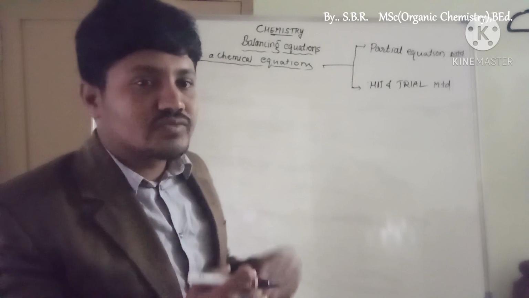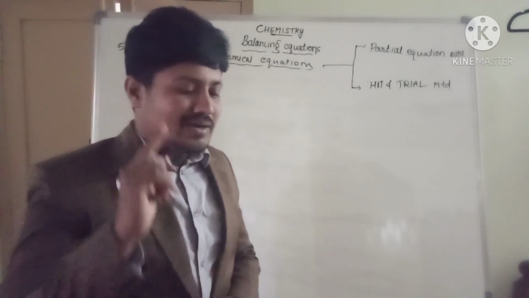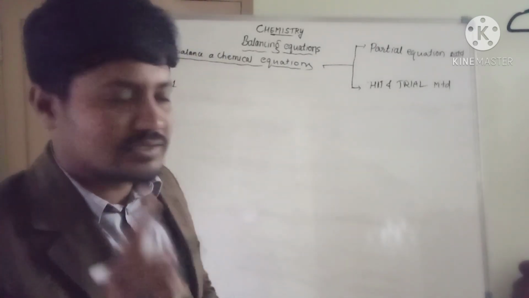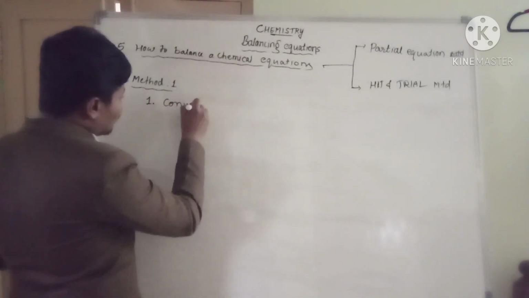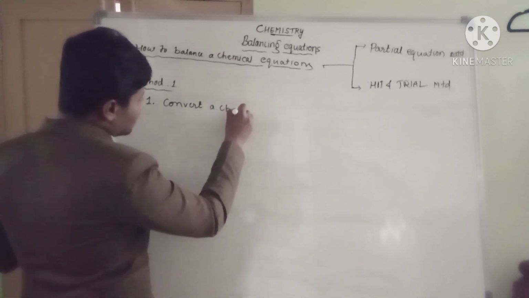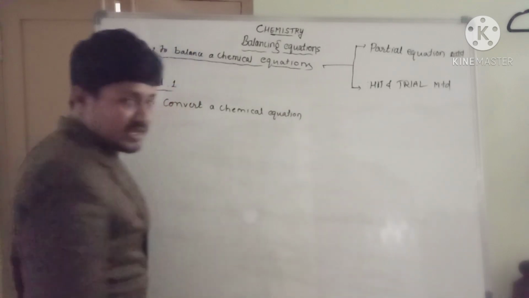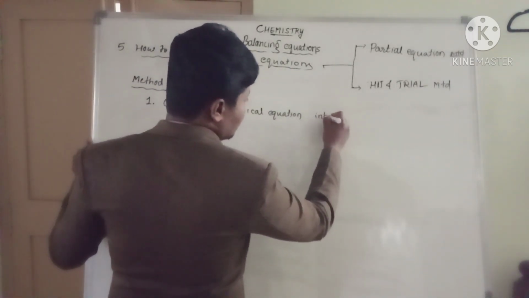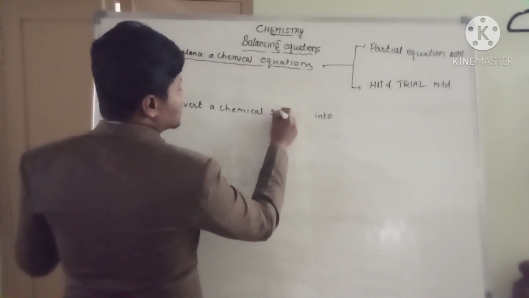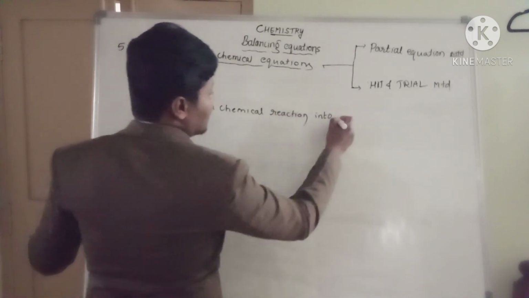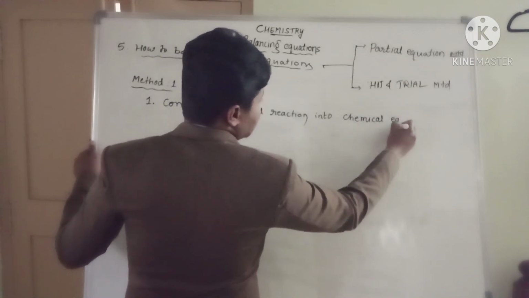As soon as you see a chemical equation or chemical reaction, whatever it is, the first step is to read the chemical reaction. Step 1: read and convert a chemical reaction into a chemical equation.